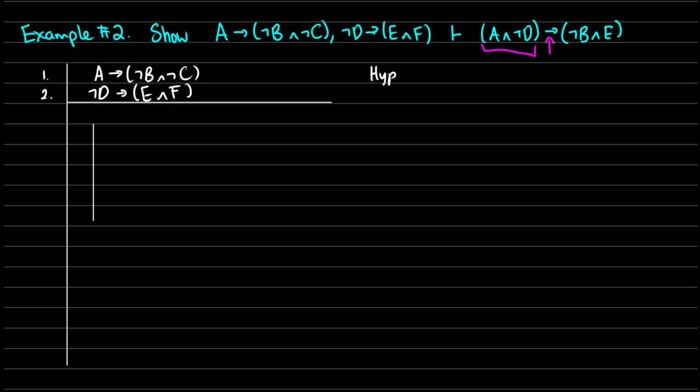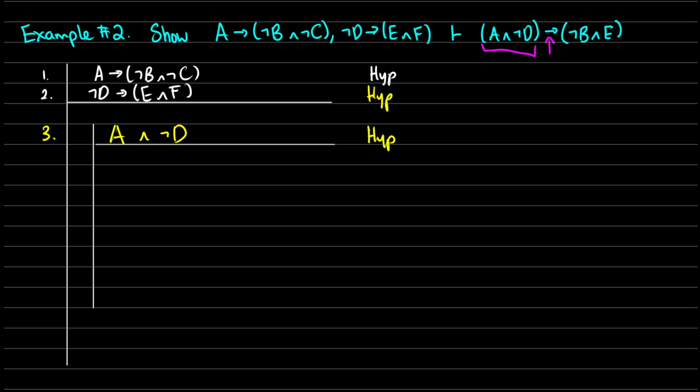So let's set that up. I don't know how long it's going to have to be, but we can put some lines in here. For my assumption, I'm going to say, okay, what happens if I have A and not D? So this is another hypothesis.